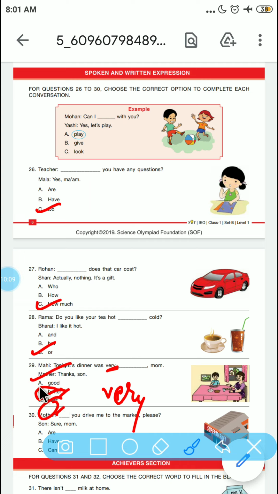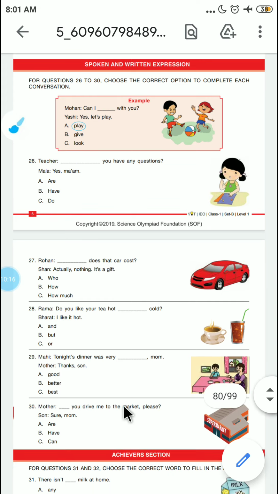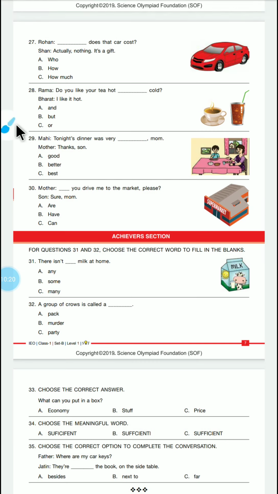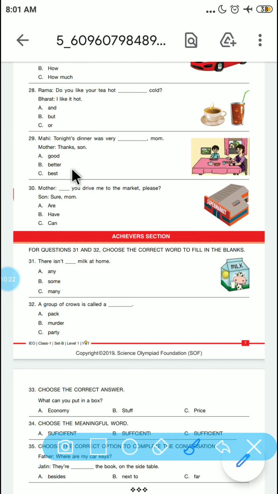So the only word we can go with is good, very good. Now mother, you dash drive me to the market please. The child is asking here, so can.